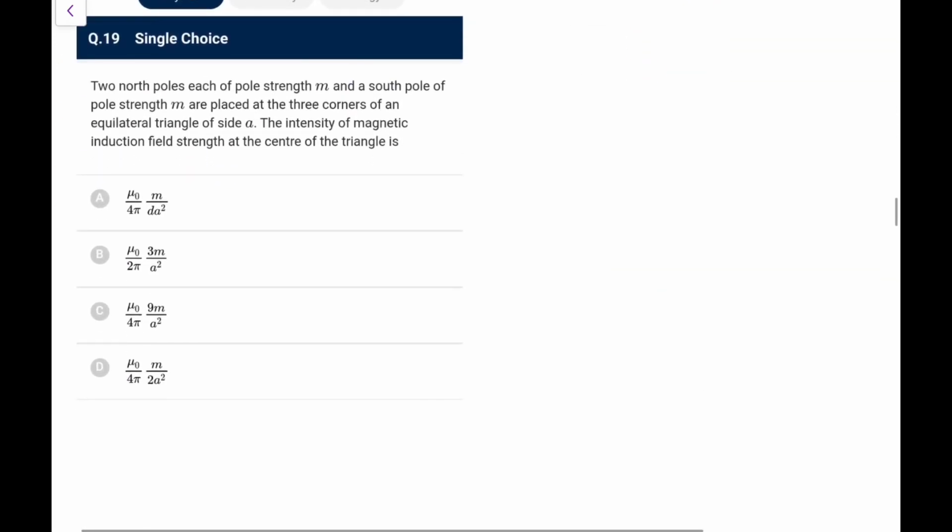Next, two north poles, each of pole strength M, and a south pole of pole strength M are placed at the three corners of an equilateral triangle of side A. The intensity of magnetic induction field strength at the center of the triangle will be. So you have two north poles, each of pole strength M, and a south pole of pole strength M placed at three corners like this. So let's say north, north, and you have this south. Each has the same strength. The intensity of magnetic induction field strength at the center of the triangle is.